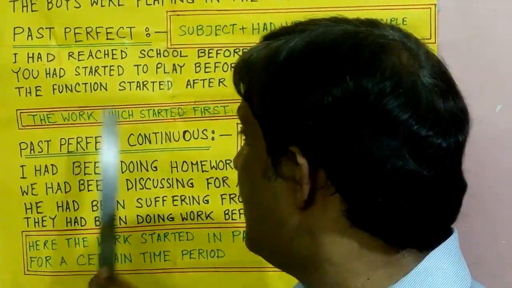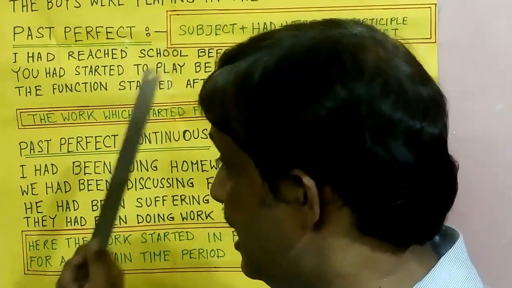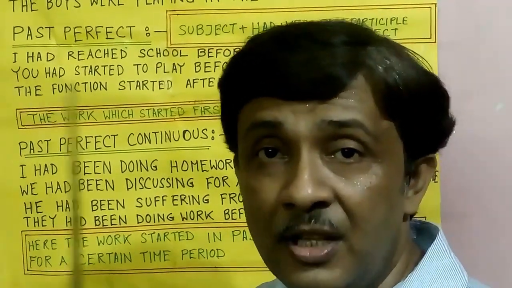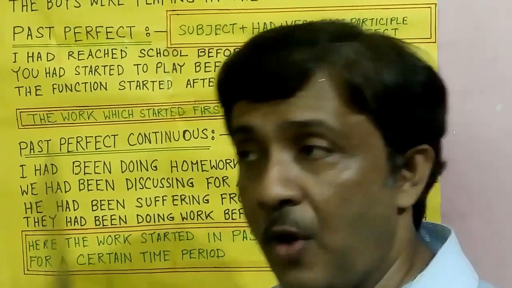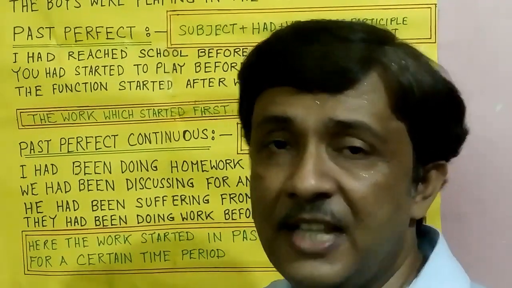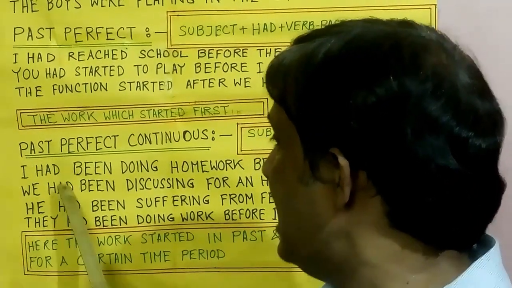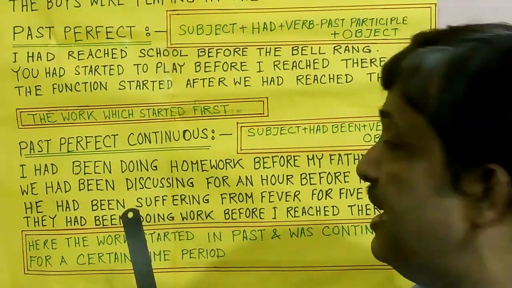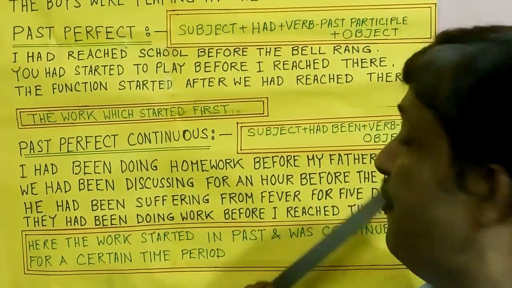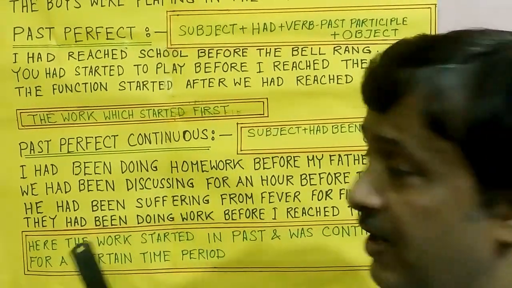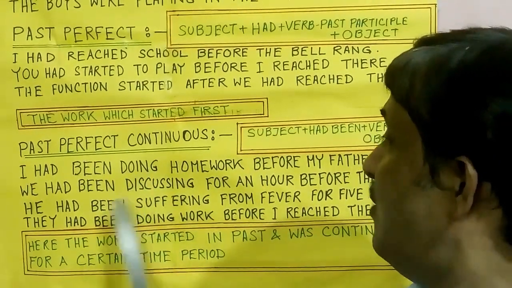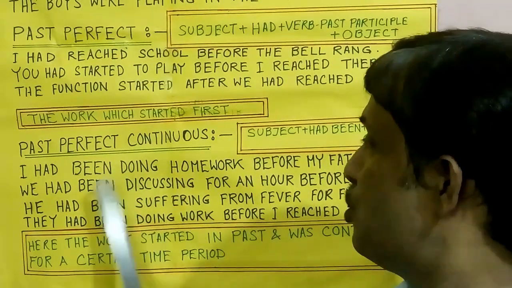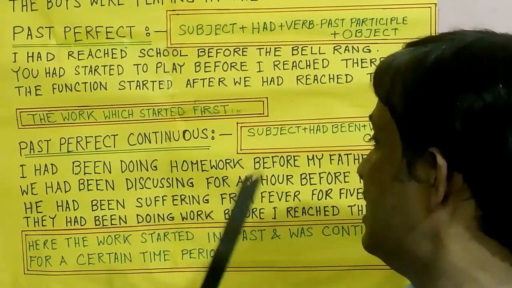Now, what is past perfect continuous tense? In past perfect continuous tense, there are also two activities, and between the two past activities, one activity was completed earlier than the other. For example, I had been doing homework before my father came. Two activities are there: doing homework and my father came. Between the two past activities, which was done earlier? Doing homework. That was done earlier, so here past perfect continuous tense is used.